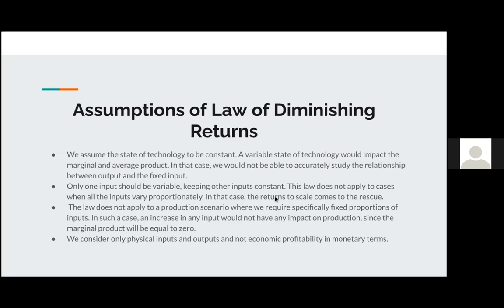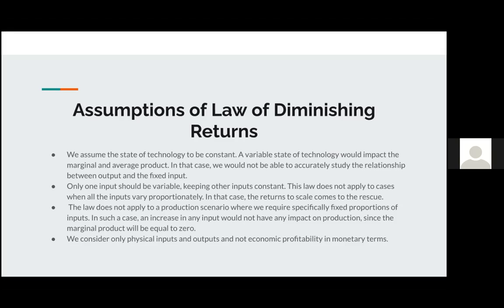But there are some assumptions for the law of diminishing returns or the law of variable proportions to hold. For one, we assume that the state of technology is constant. A variable state of technology would impact the marginal and average product, and in that case, we won't be able to accurately study the relationship between output and fixed input.